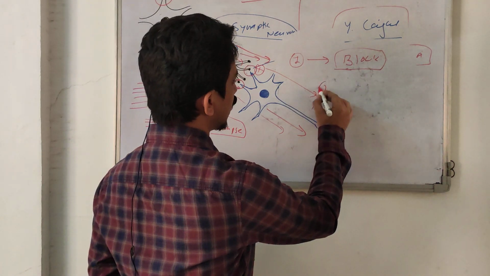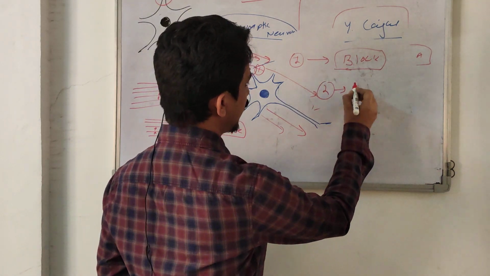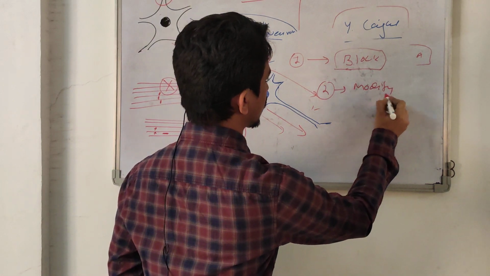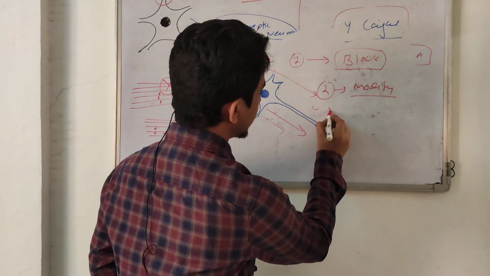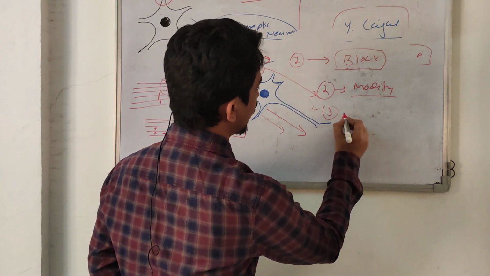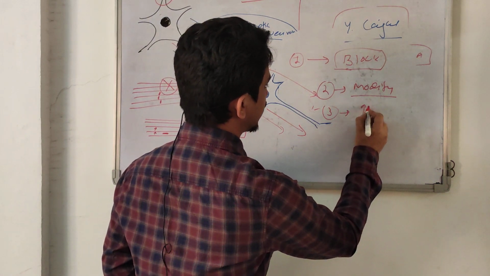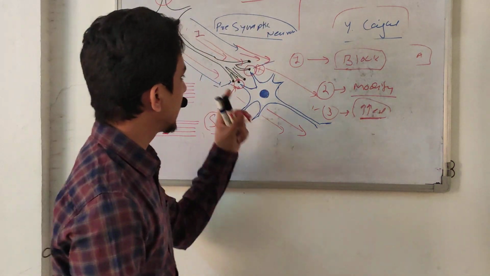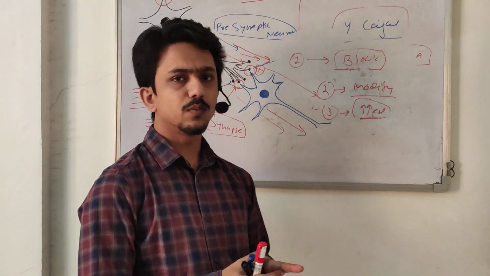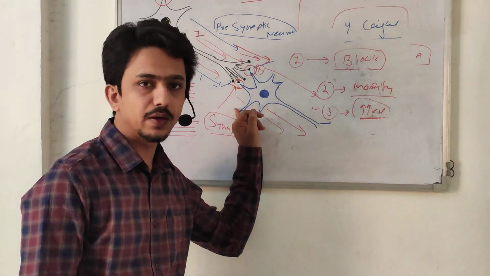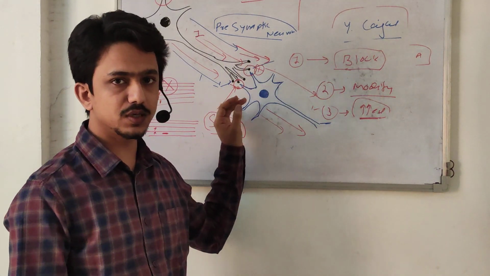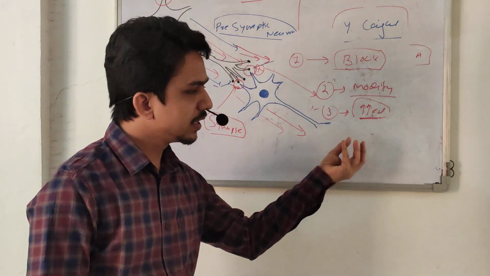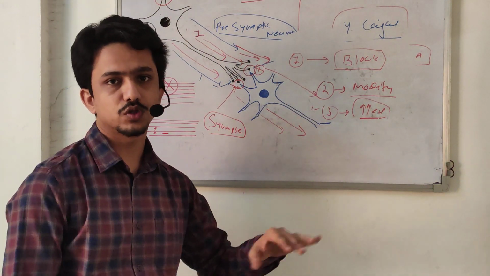Second, this information may be modified. Third, this information may be increased, which is the excitatory function. So the synaptic function is that they either modify the information at the synaptic level, or block the information coming from the presynaptic neuron, or excite the postsynaptic neurons.